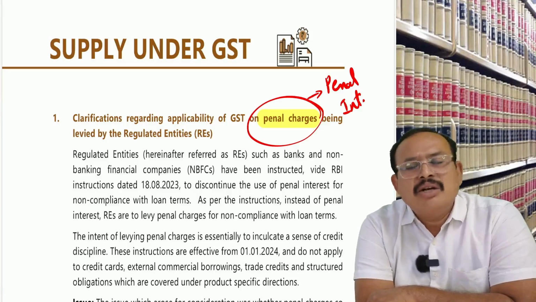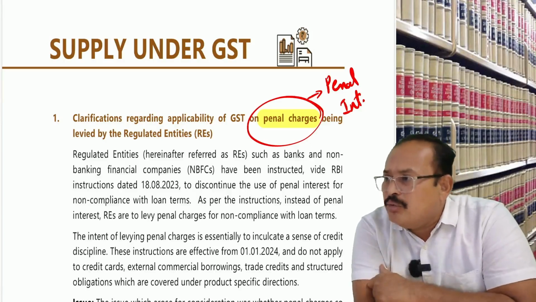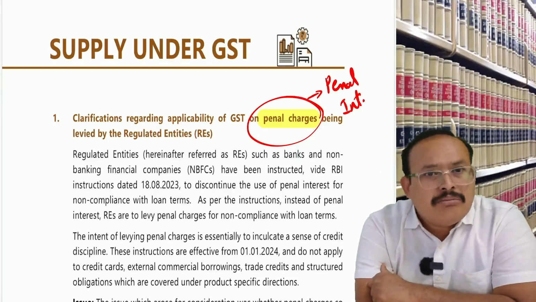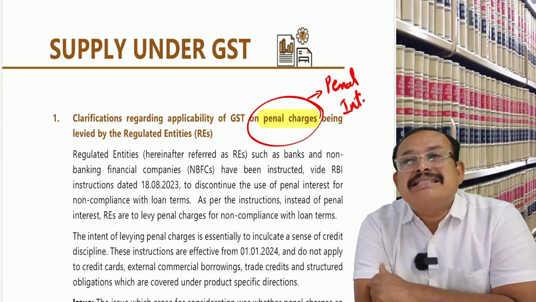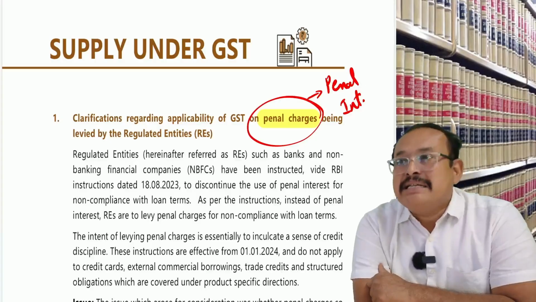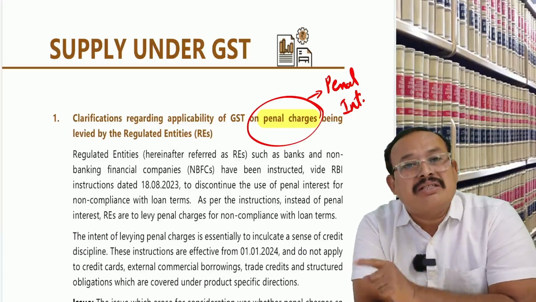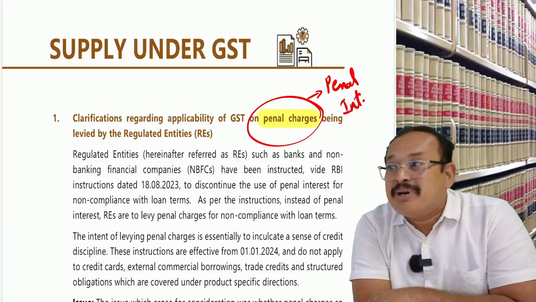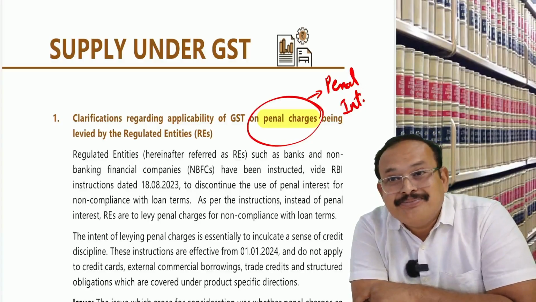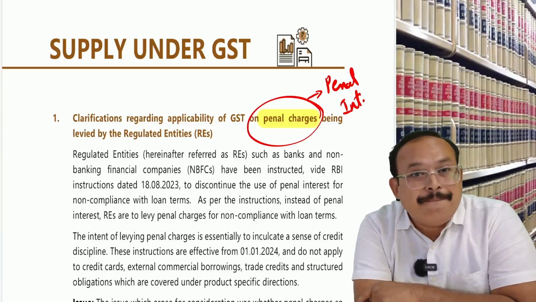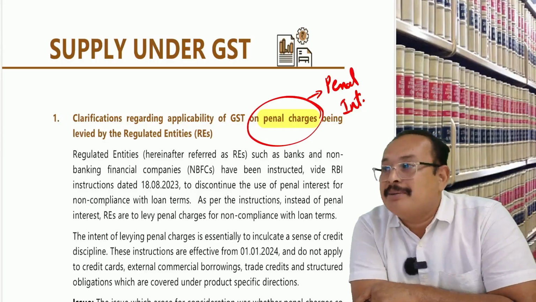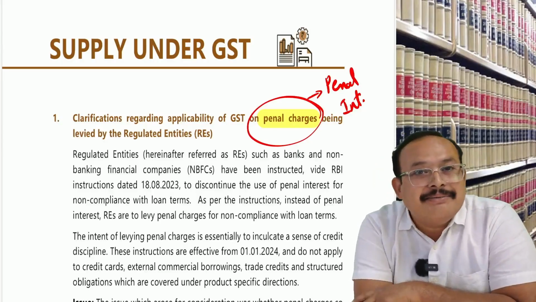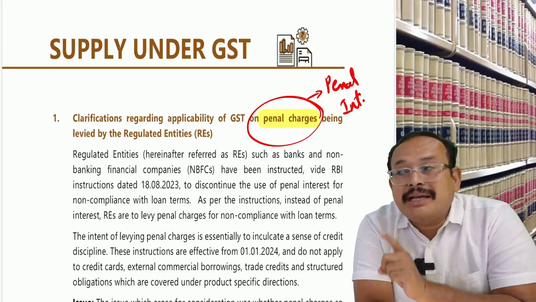This interest is nothing but a money transaction. What did Bajaj Finance give you? Money. What did you give back to them? Money. So the interest is a transaction in money. Interest on deposits, loans and advances is an exempted supply under GST. It is a transaction in money, an exempted supply under GST.